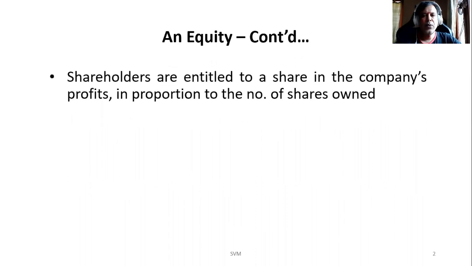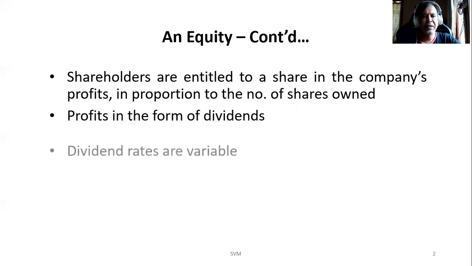Further, the shareholders are entitled to a share in the company's profits based on the proportion they hold. For example, in the previous case, that particular shareholder is holding 20% of the shares. Accordingly, whatever amount the company decides to keep for dividends, that percentage of it, based on his holding, he is entitled to receive as profit, which is generally in the form of dividends.